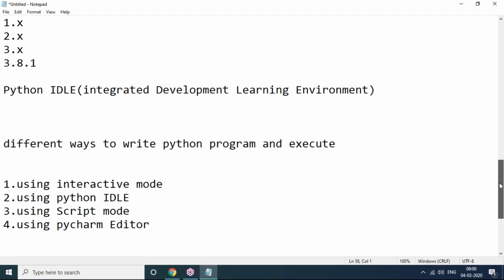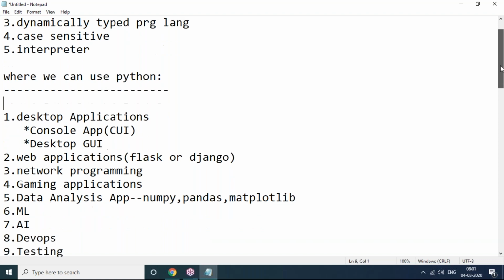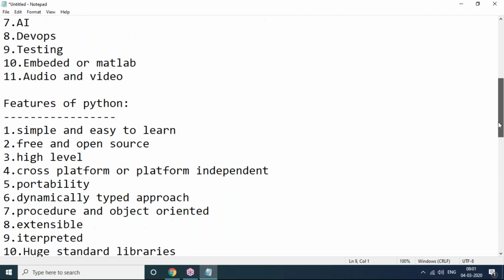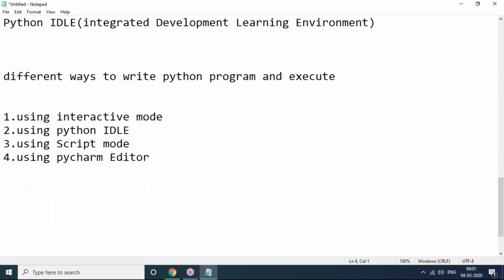First, what I explained is a complete overview of Python: what is Python and why Python, where we can use Python exactly, features of Python, versions of Python, and how many ways there are to write a Python program and execute it. This is very simple, and that's all about today's session, just for demonstration.